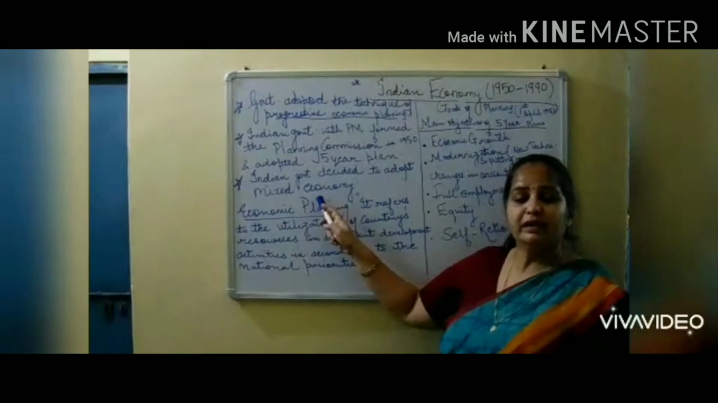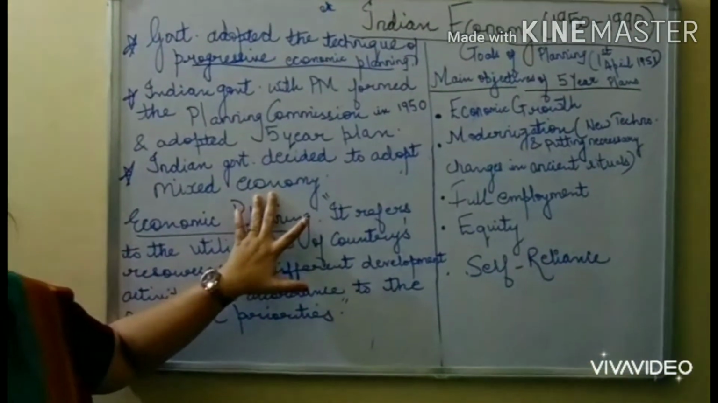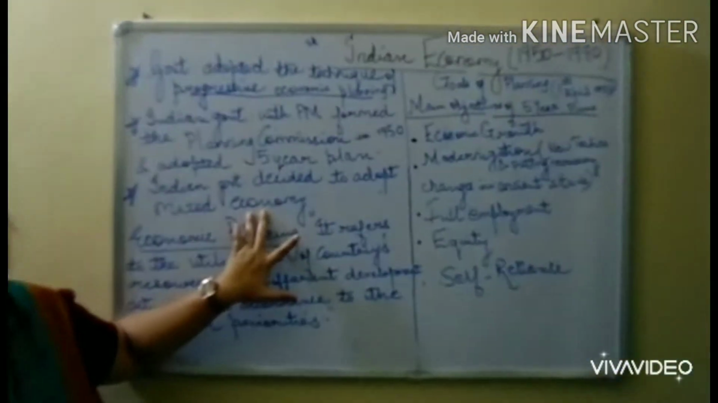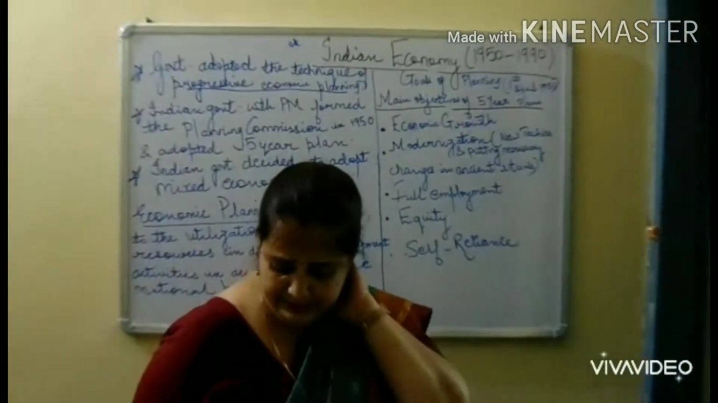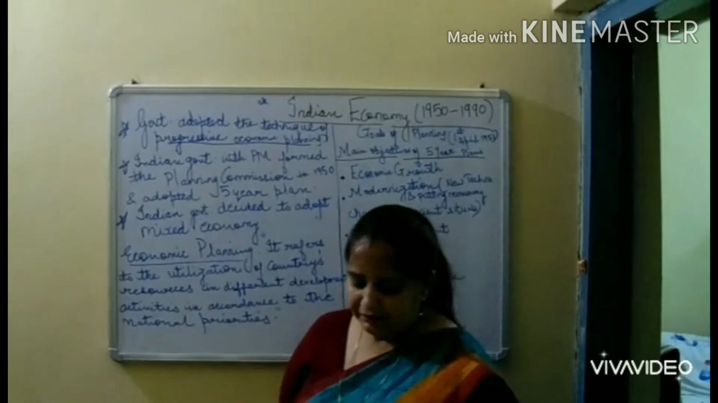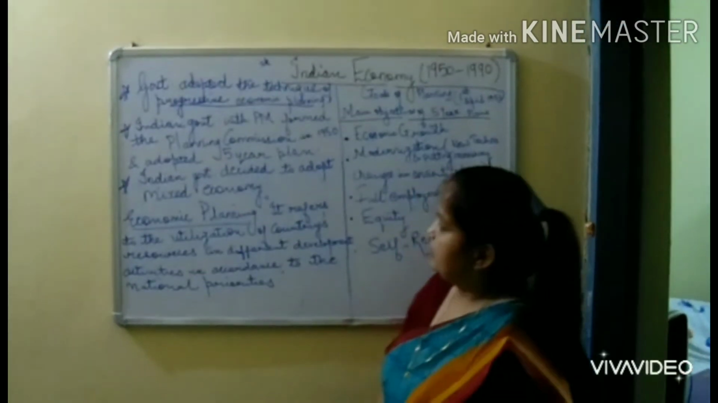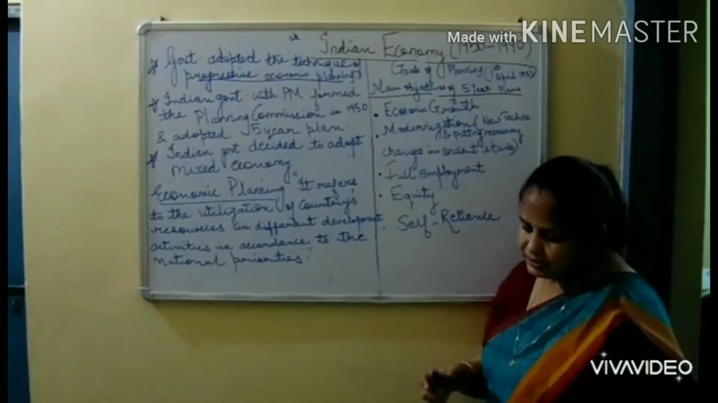So during that time our government chose this mixed economy. Hand in hand means not only privatization, not only government sectors will do the work; both the government and private will do their work together. For example, not completely government and not completely privatized. Privatization and government will both work hand in hand. Next we are going to see the meaning of mixed economy.